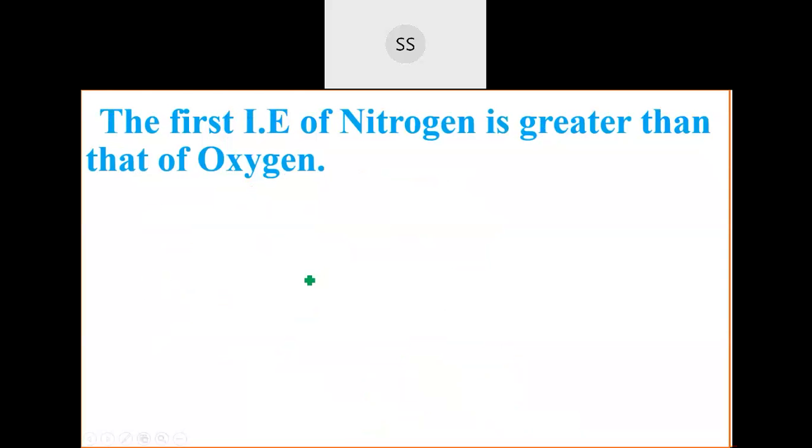Okay, so 2p, that we can explain here. Your doubt gets clarified with this question, 2p3 and 2p4. Listen to this part. The first ionization enthalpy of nitrogen is greater than compared to oxygen. Nitrogen's atomic number is 7, so it is 1s2, 2s2, 2p3, and oxygen is 1s2, 2s2, 2p4. So this is the configuration. Your doubt was this itself, correct? Between 2p3 and 2p4, which will have the highest ionization enthalpy.